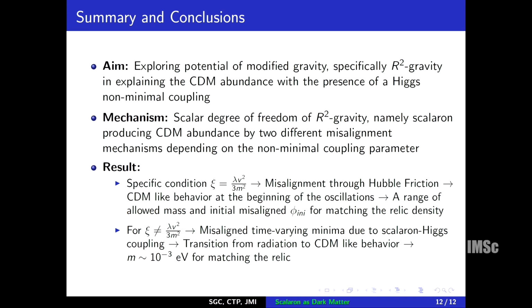In the first one, a very specific condition is needed, and we need to misalign through Hubble friction because effectively there is no interaction, and for that a range of mass and initial misaligned values are allowed for matching the relic density. However, in this case where there is no specific condition, the misalignment is due to the explicit coupling between scalaron and Higgs, which is very novel because we don't need any fine-tuned condition. This is misalignment due to coupling, and then there is a transition from radiation to CDM-like behavior, but the mass comes out to be very small.